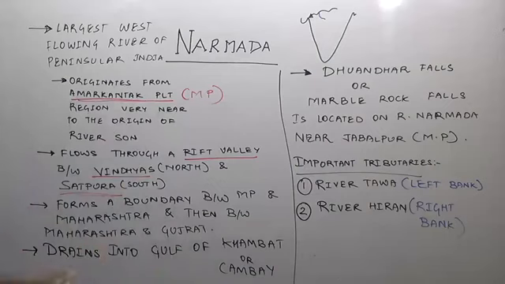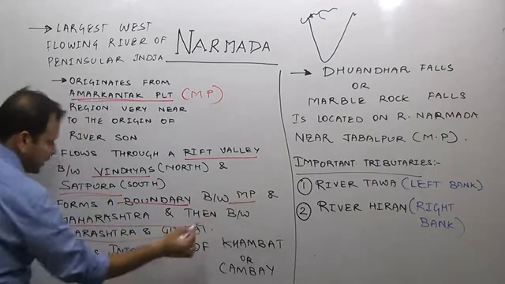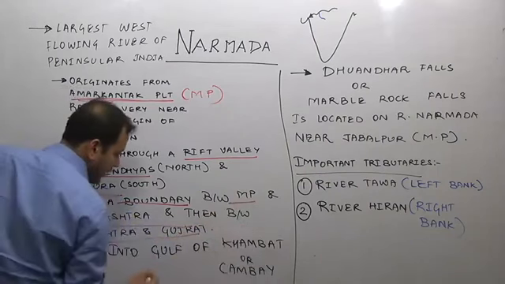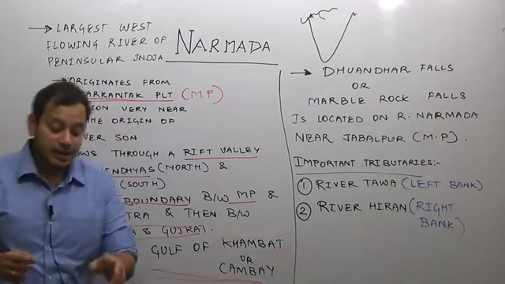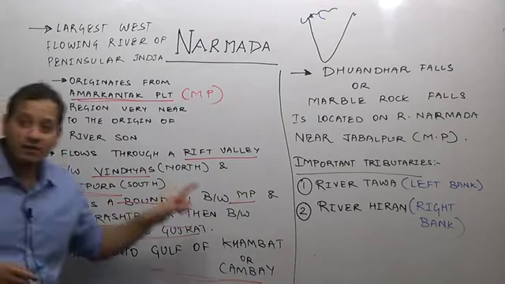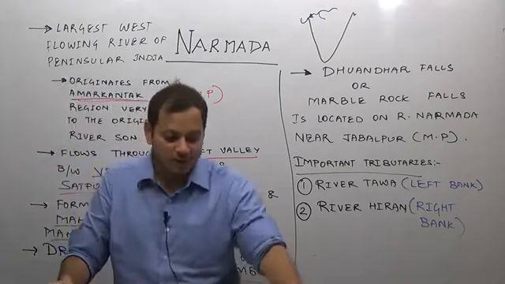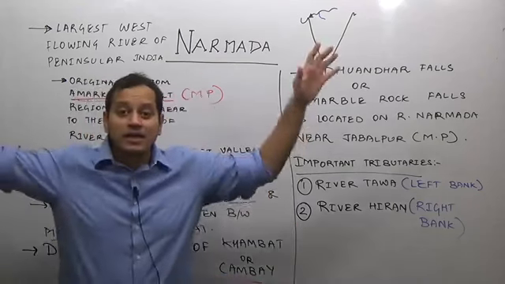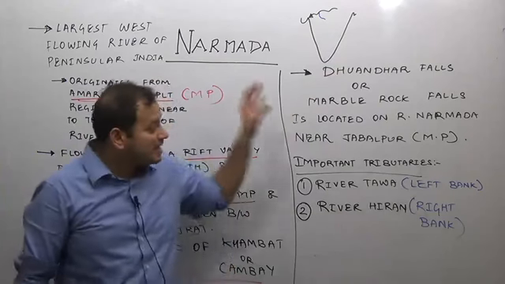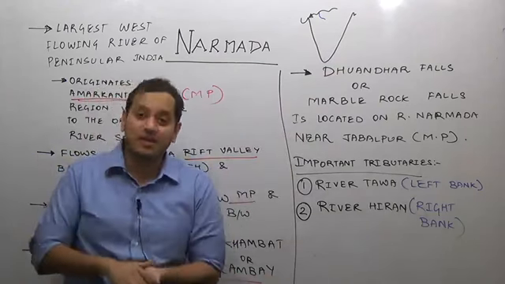Then it forms a boundary initially between Maharashtra and MP, and then between Maharashtra and Gujarat before draining into the Gulf of Cambay. Before draining into the Gulf of Cambay, Dhuandhar Falls. Remember Sarfarosh movie. As a student of UPSC, most of you must have watched the Sarfarosh movie. Dhuandhar Falls, Marble Rock Falls, the largest falls in India, is located near Jabalpur in the state of MP, on the Narmada river.